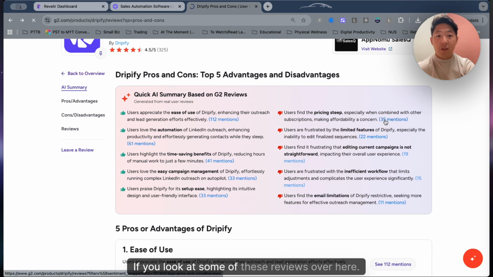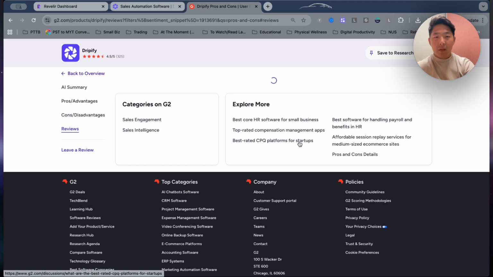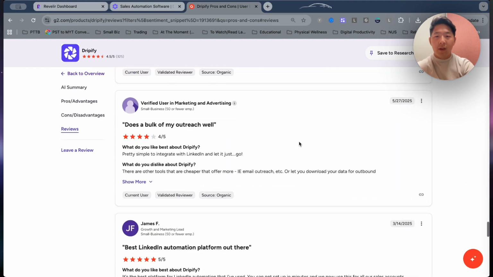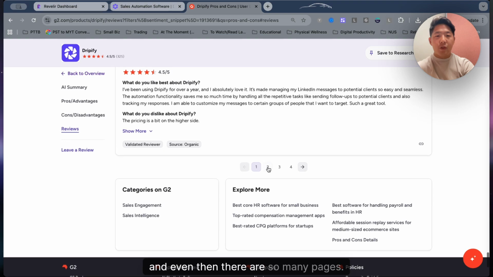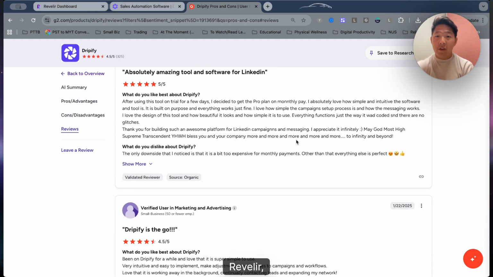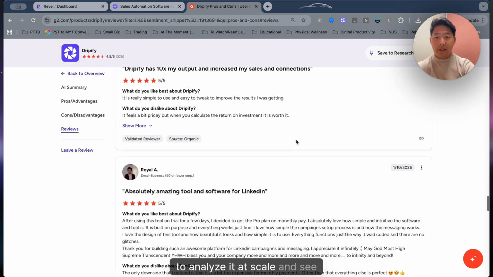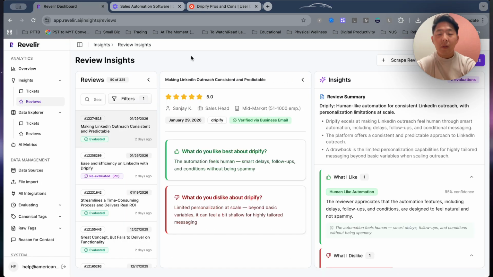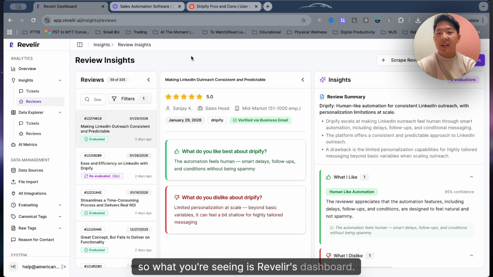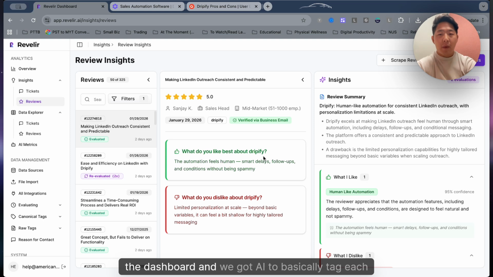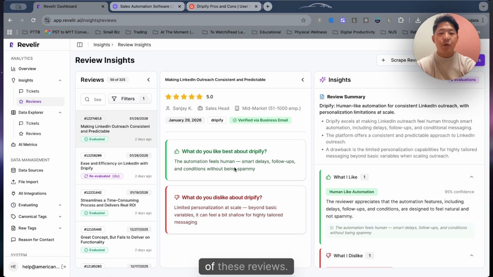I mean, if you look at some of these reviews over here, it's a lot to scroll through, and even then there are so many pages. So this is where I use my tool Revelier to analyze it at scale and see patterns. Okay, so what you're seeing is Revelier's dashboard. What I did was to pull in all 325 G2 reviews into the dashboard, and we got AI to basically tag each of these reviews.